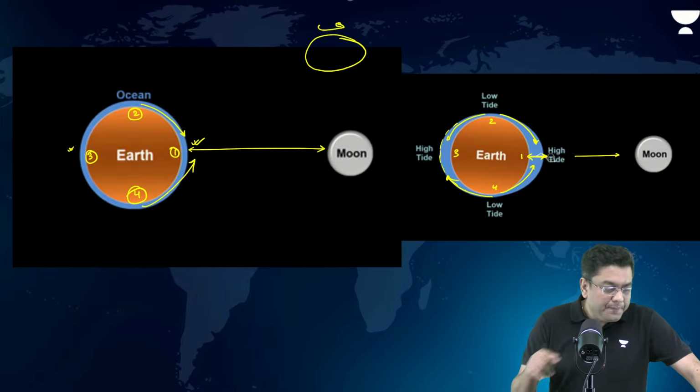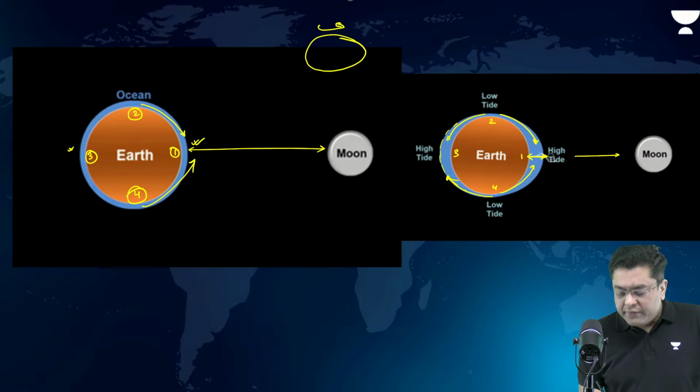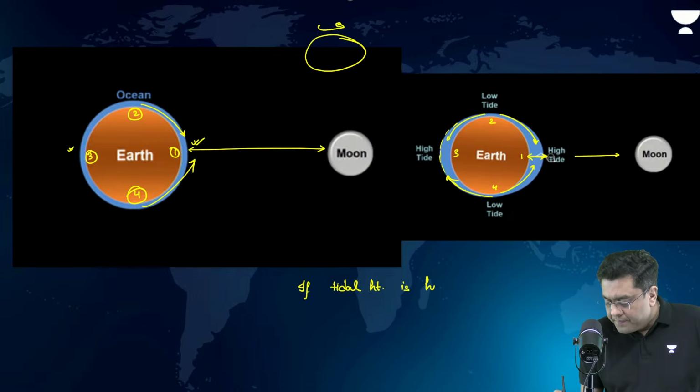If this is clear, let me know: if the tidal height is higher at 1, will the low tide be lower or higher?